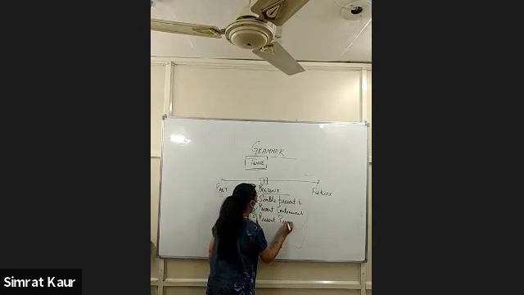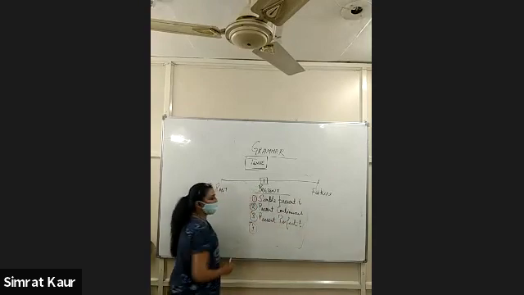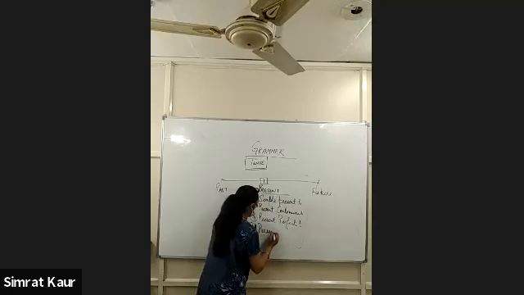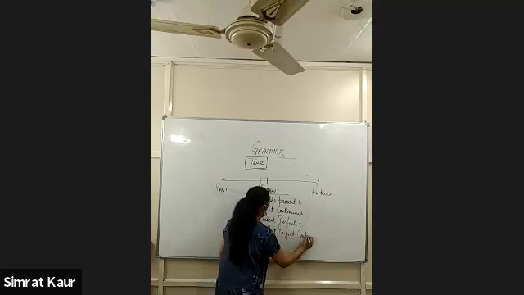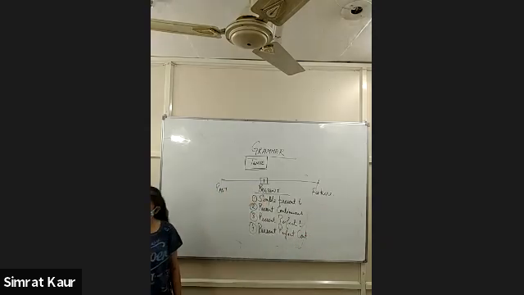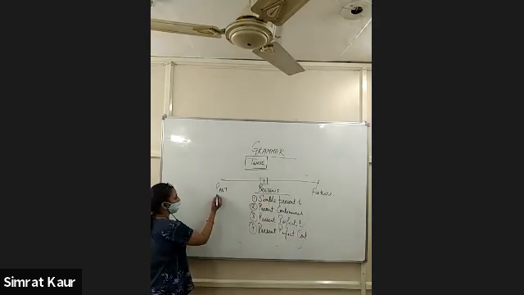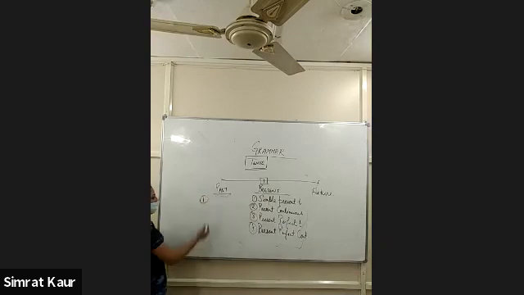Present perfect tense. Okay. And the fourth one is, ma'am, present perfect continuous tense. Fine. Let's come to past. It's again the same in the case of past also, right?